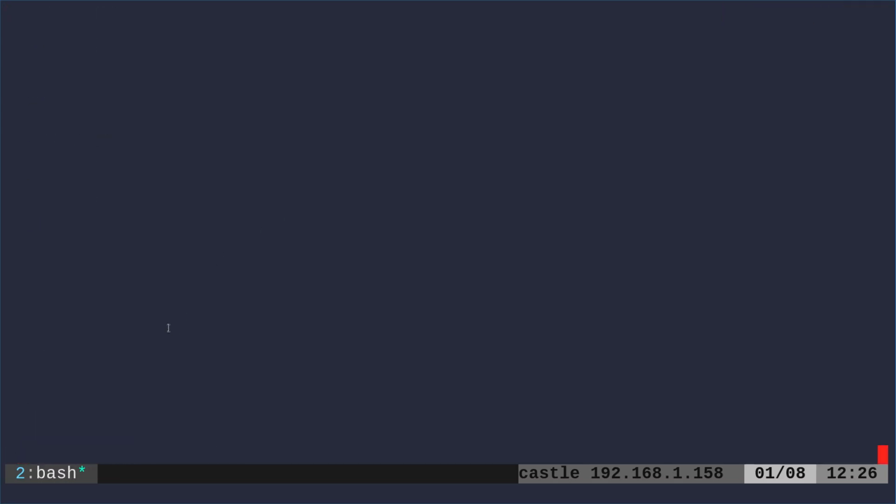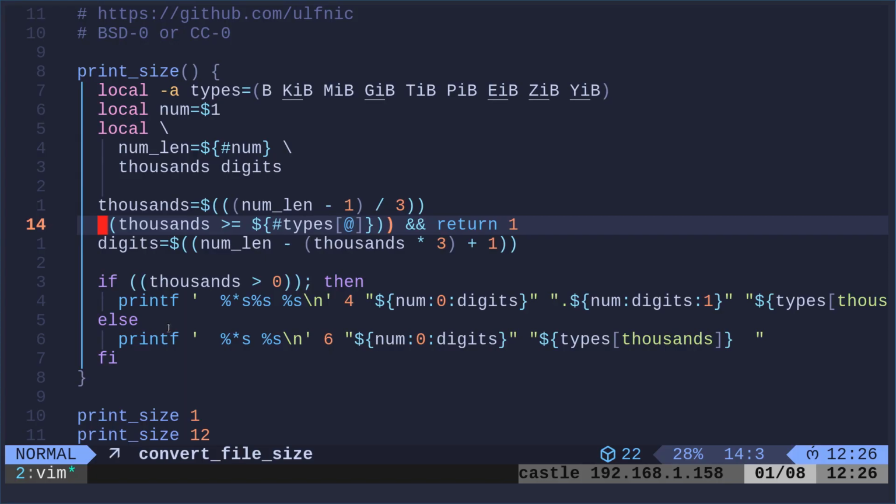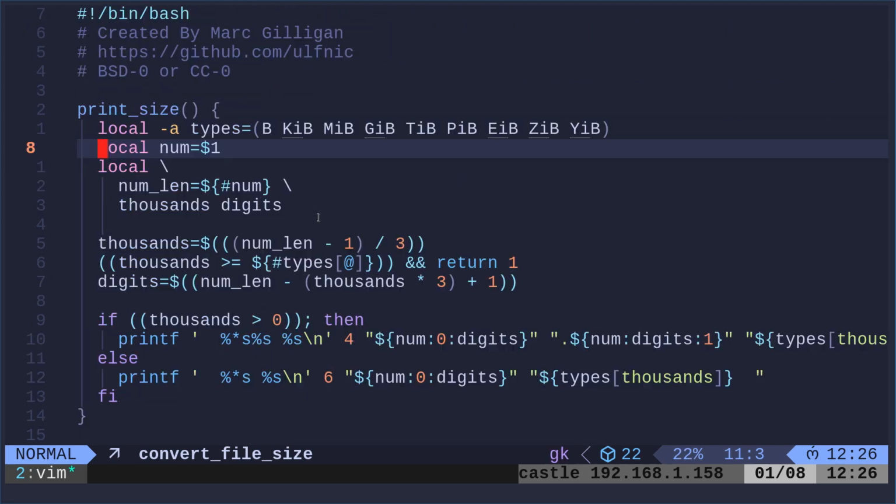But yeah, I always just think it's neat when I see things done in pure bash like this. And so it's simple enough. You could take this function and put it in any of your scripts, and now you can convert bytes into other measurements, units of measurement. So yeah, check that out.